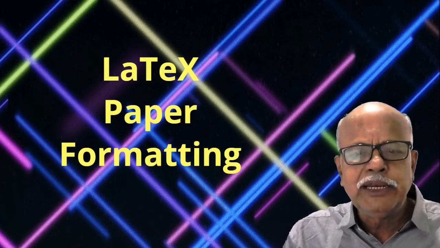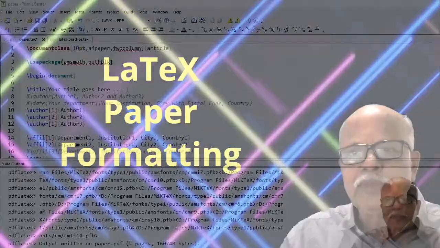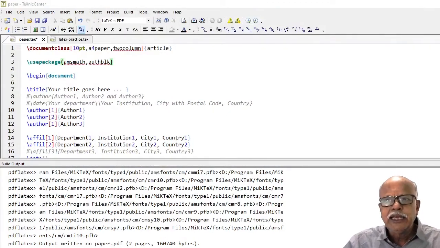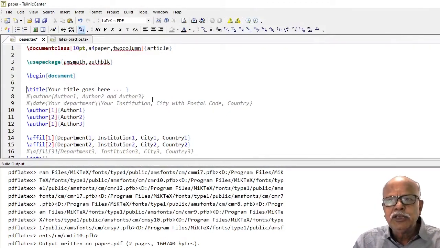The sample tex file may contain a line like this, let us say title, and then they will say your title goes here. All that you have to do is copy your title in the paper here. Similarly for other commands also in the sample.tex file, and rename the file suitably so that when you submit it to the journal, it will not be sample.tex, it will be something else, some unique name. Once you compile this file, the output will exactly match the journal pages.